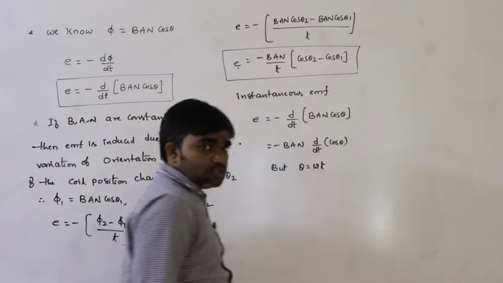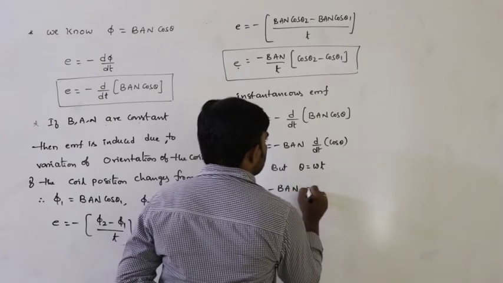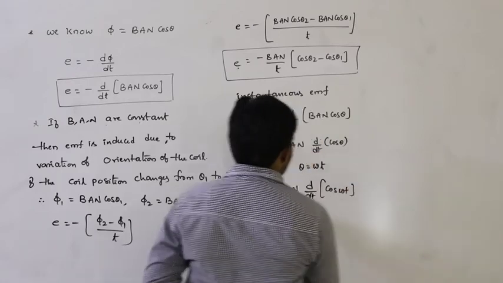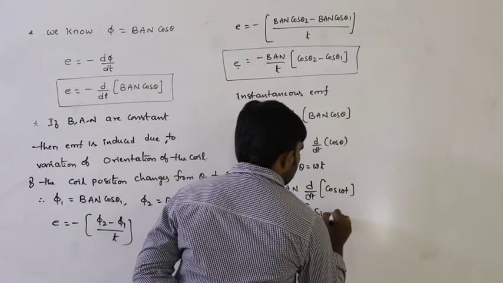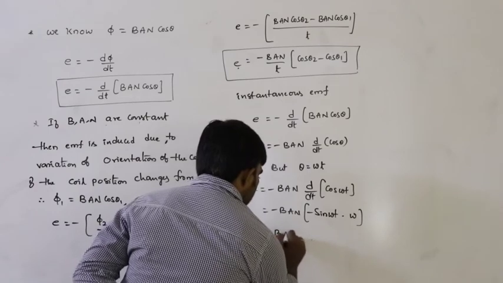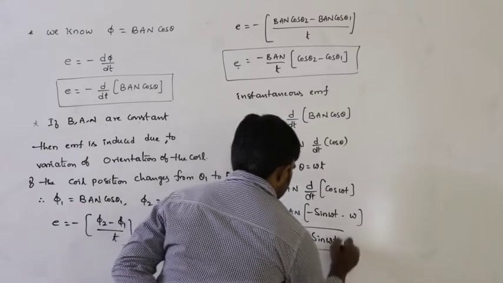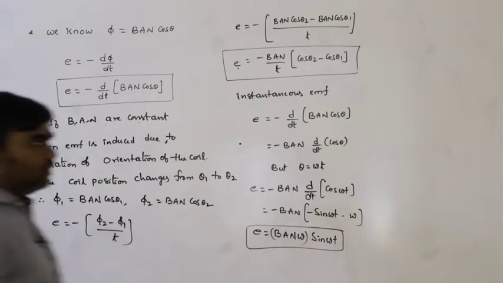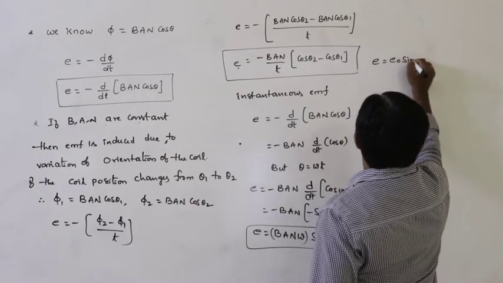Then E can be written as minus BAN d by dt of cos omega t. d by dt of cos omega t is minus sin omega t into omega. So minus of minus is plus, then E is equal to BAN omega sin omega t. Simply we can write it as E is equal to E naught sin omega t.